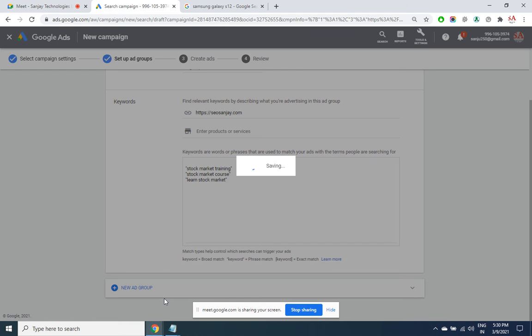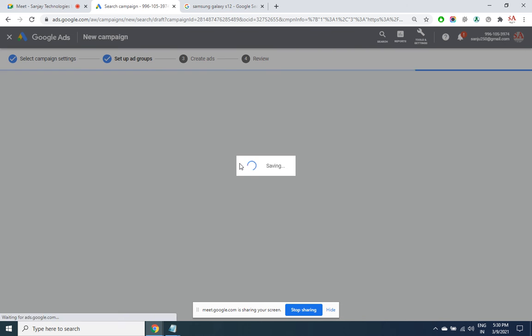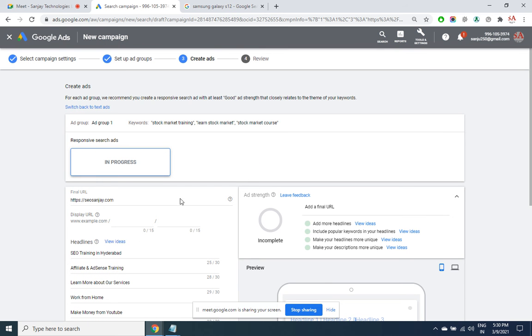Save. So for all these keywords my ads will be shown, and now I need to create the ad.